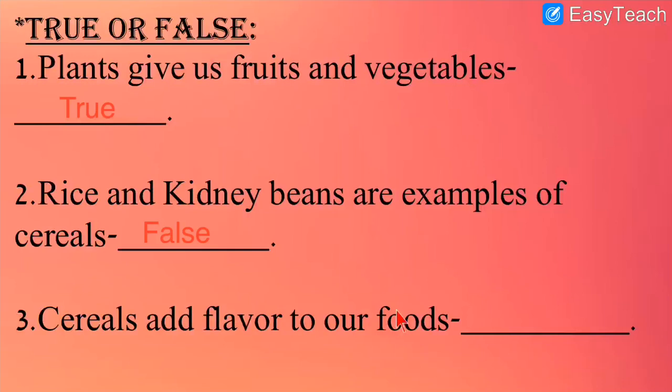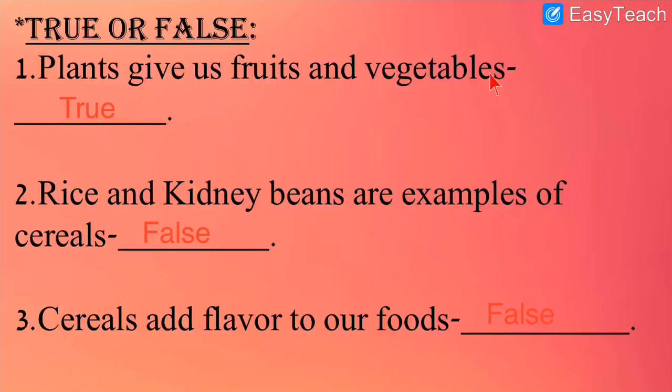Next, cereals add flavor to our food. Is it right? Cereals are used for adding flavor to our food? No, it is wrong. We get flavor to the food with the help of spices. Spices give color and flavor to our food. So this is wrong. We do not get flavor with the help of cereals. Let us write false. What is the spelling of false? False, false, and I put it in the blank over here.